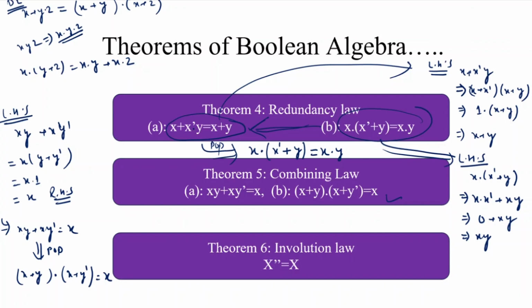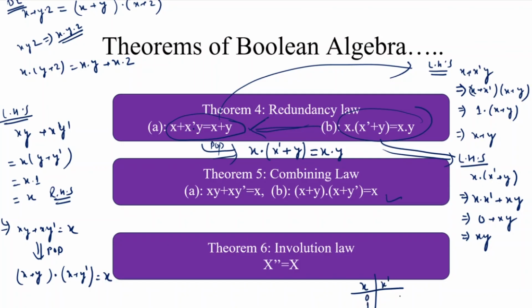Similarly, the involution law means the double complement of any variable is the same as the variable. Let's use a truth table; from a truth table we prove the involution law. Suppose this is the variable x. What are the possible values of x? Since x is a Boolean variable, there are two possible values, 0 and 1.